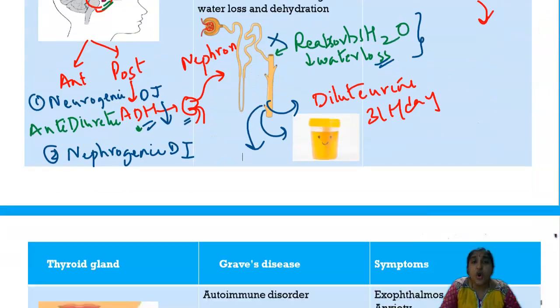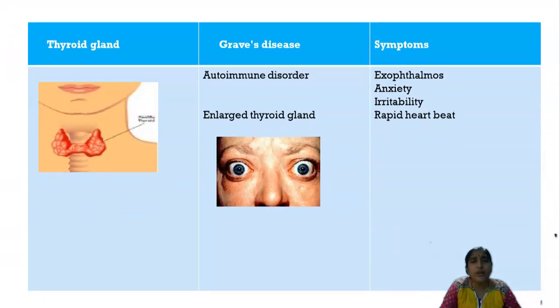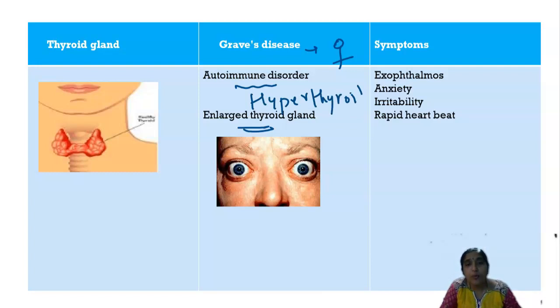Now, Graves' disease is an autoimmune disorder which you see more in females. So, what happens here? The thyroid gland is enlarged. It is an autoimmune disorder where, as the thyroid gland is enlarged, you see more and more thyroid hormones. That condition is called hyperthyroidism.